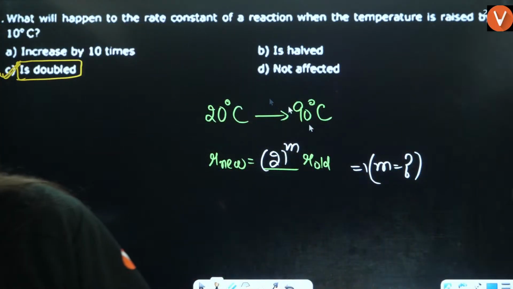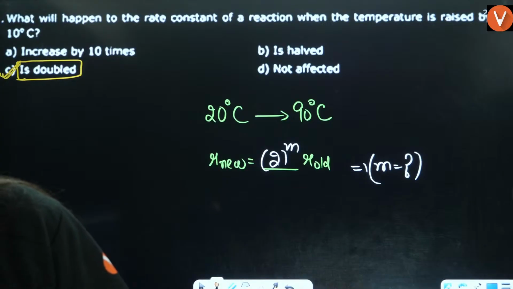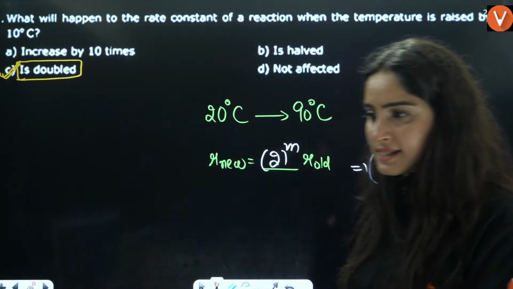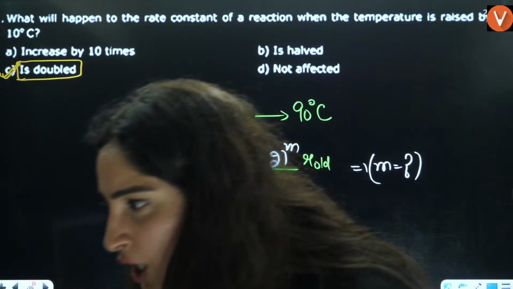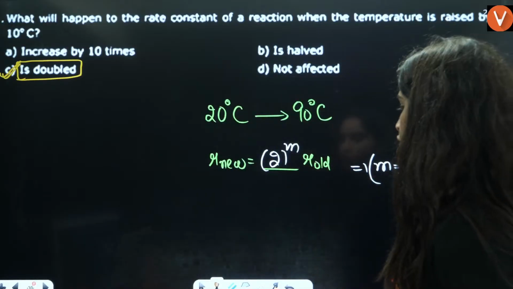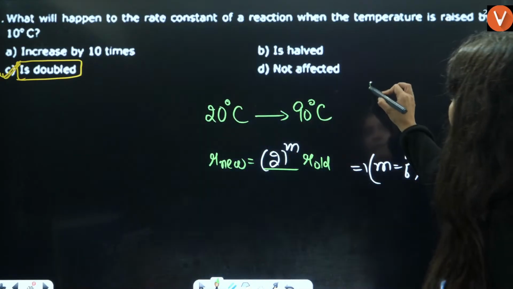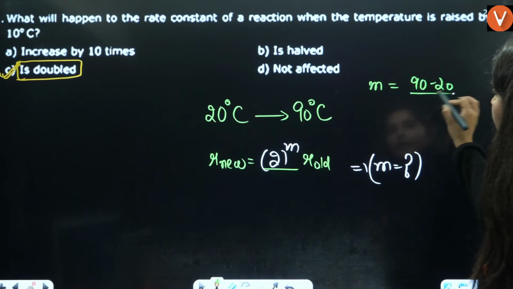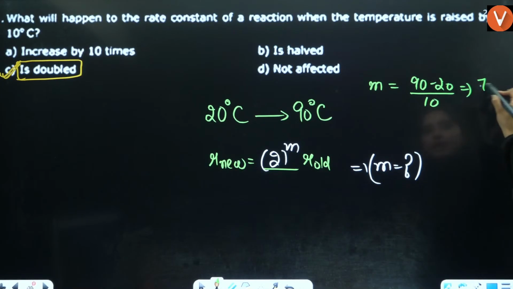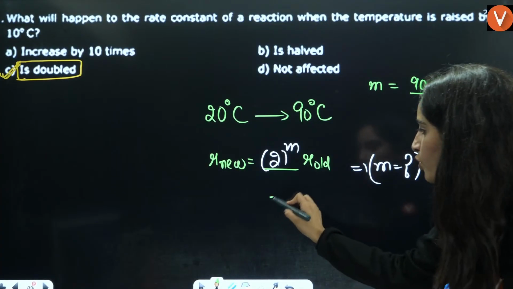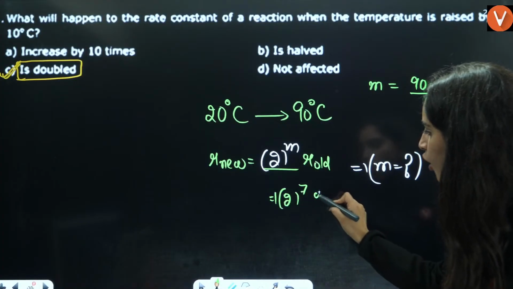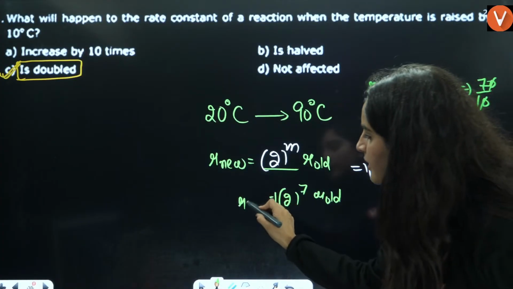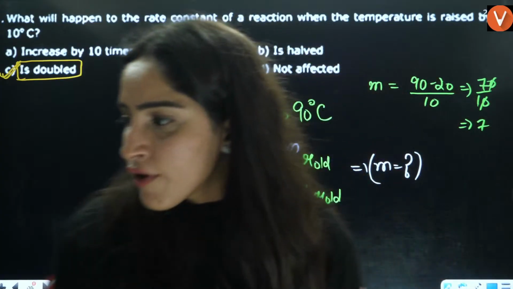Everybody in the comment section, what will be the answer? Yes, students, what is going to be the answer? Yes, it is 2 raised to power 7. Okay, so M equals T2 minus T1 divided by 10. It is 90 minus 20 by 10. That is going to be 70 by 10. That is 7. So here it will be 2 raised to power 7 times the rate of old. That is the rate of new.